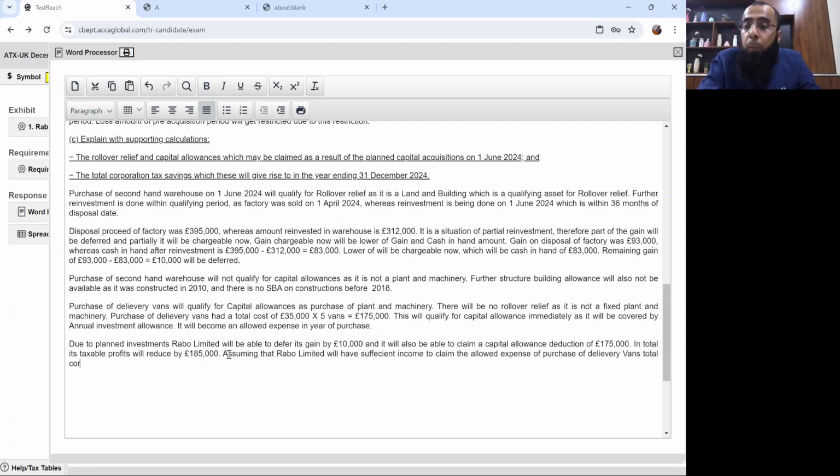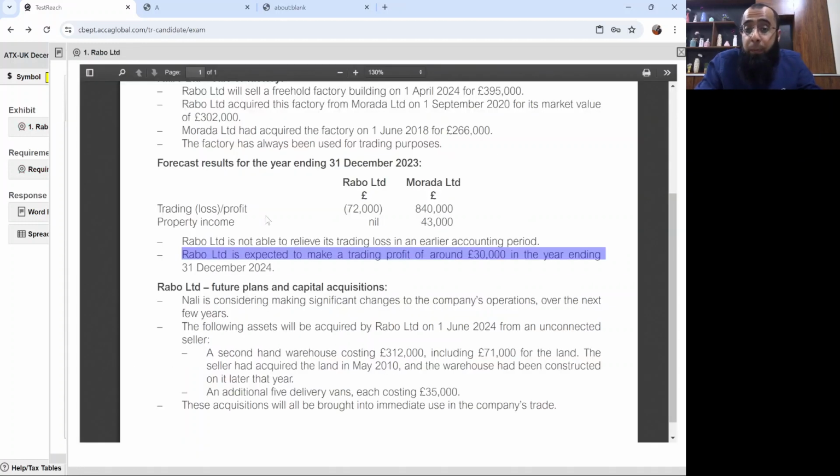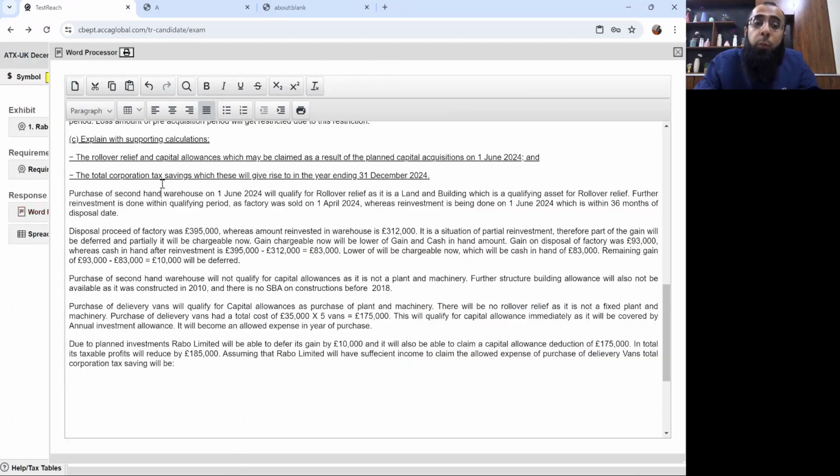total corporation tax saving will be... currently their expected profit is just £30,000. So from a £30,000 trading profit, obviously you cannot claim the capital allowance of £175,000. But since the question has stated the words total corporation tax saving which will arise, we wrote an assumption, which is acceptable at exam level, that you can assume and write.